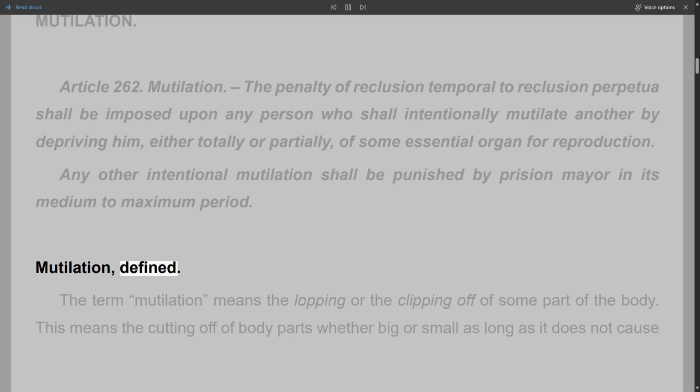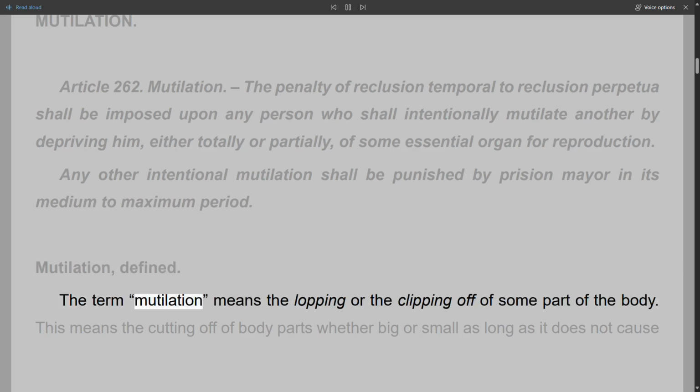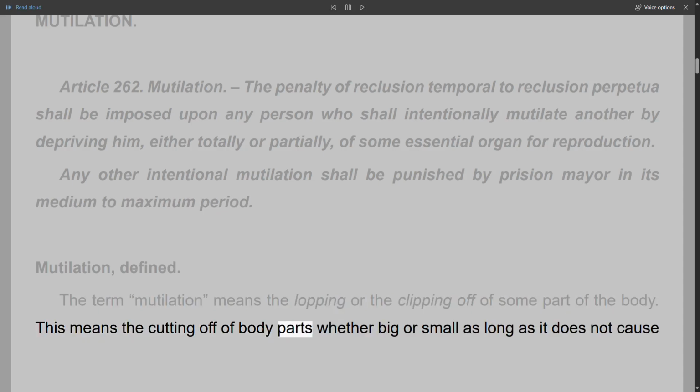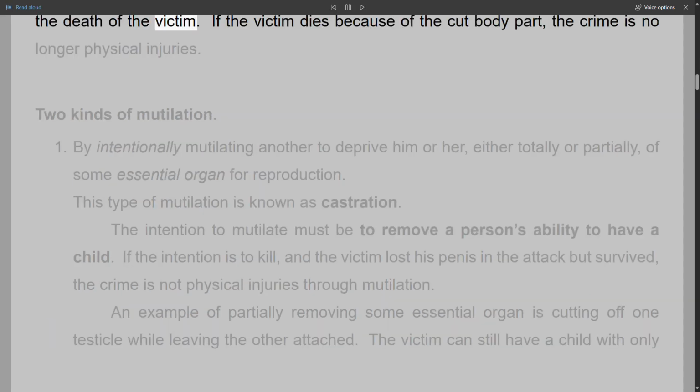Mutilation, defined. The term mutilation means the lopping or the clipping off of some part of the body. This means the cutting off of body parts, whether big or small, as long as it does not cause the death of the victim. If the victim dies because of the cut body part, the crime is no longer physical injuries. Two kinds of mutilation.